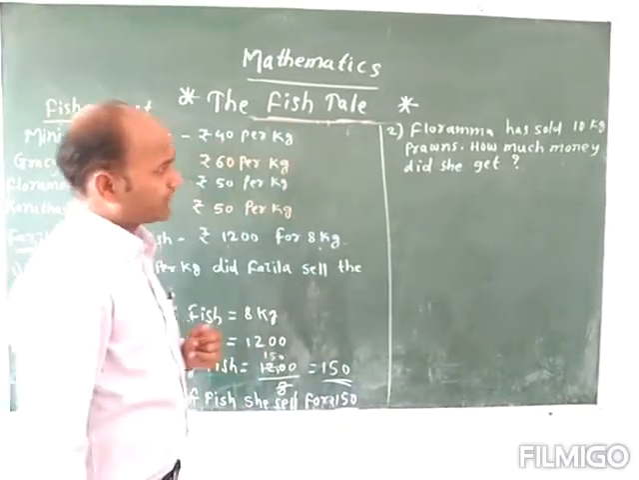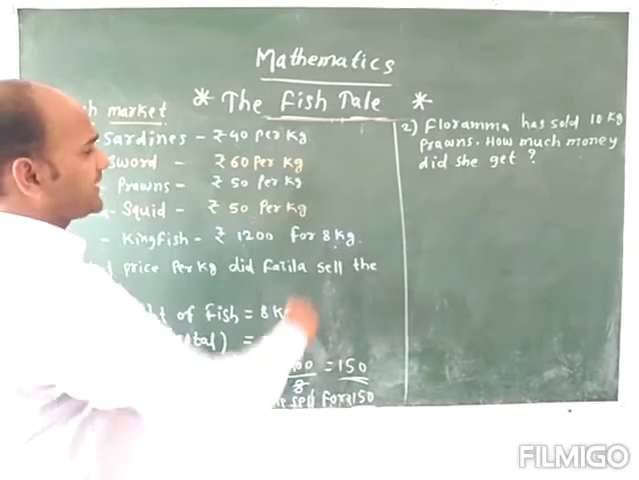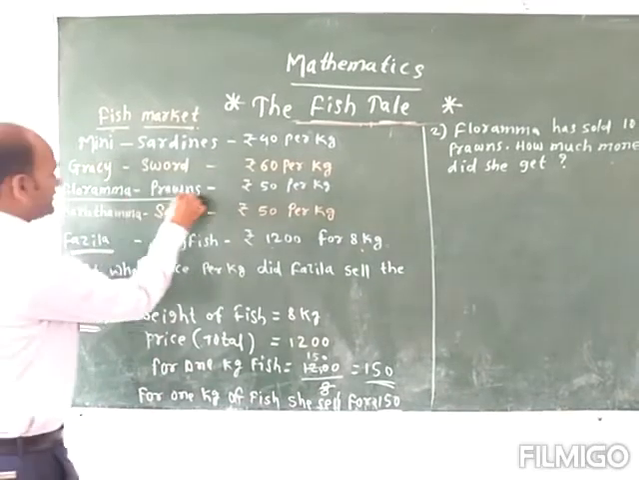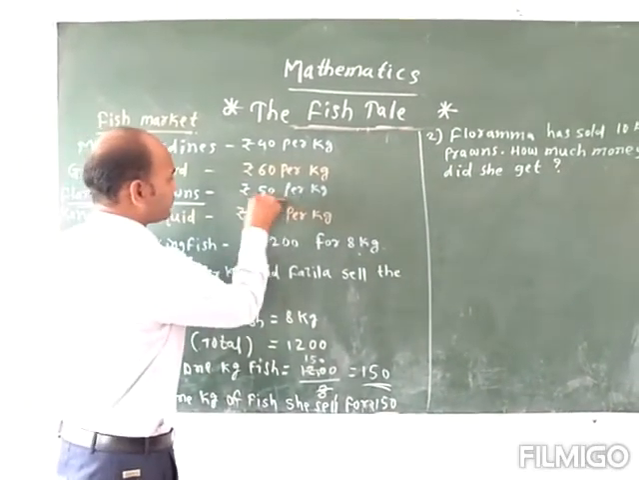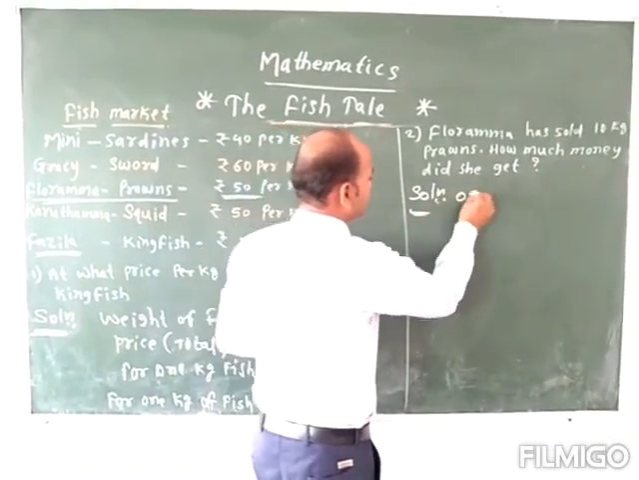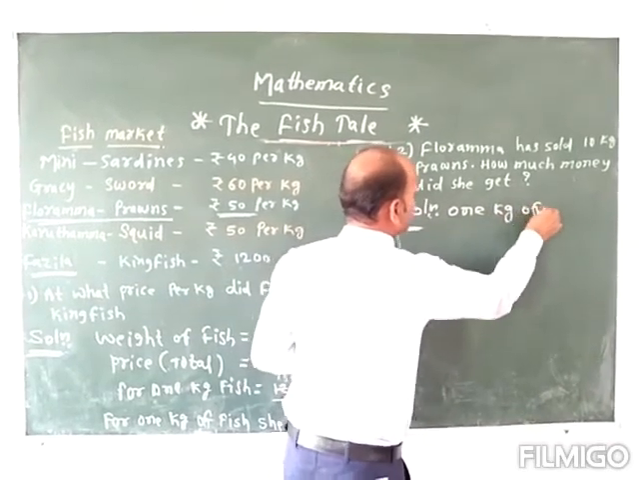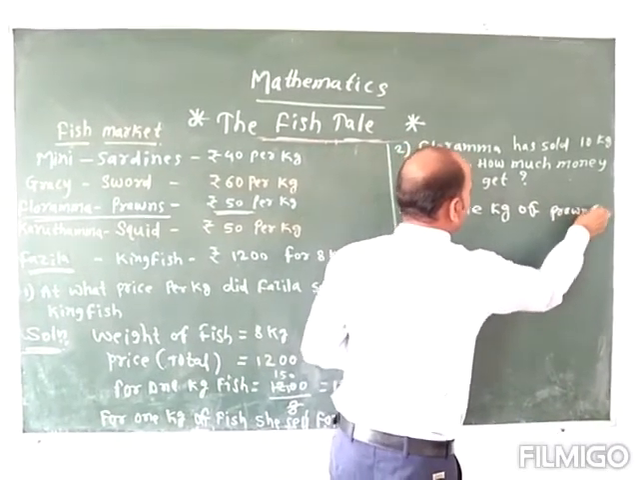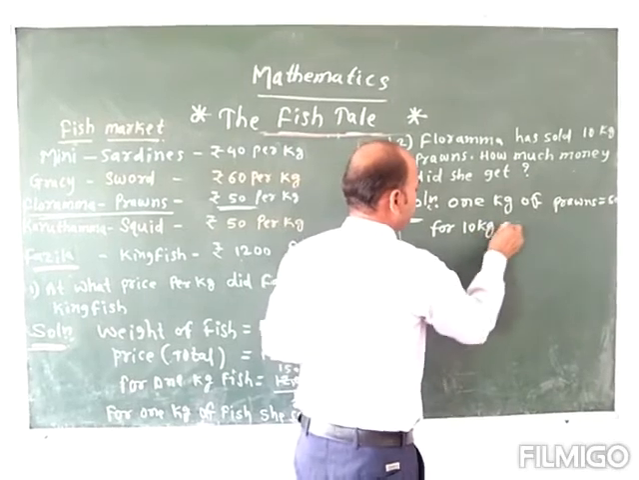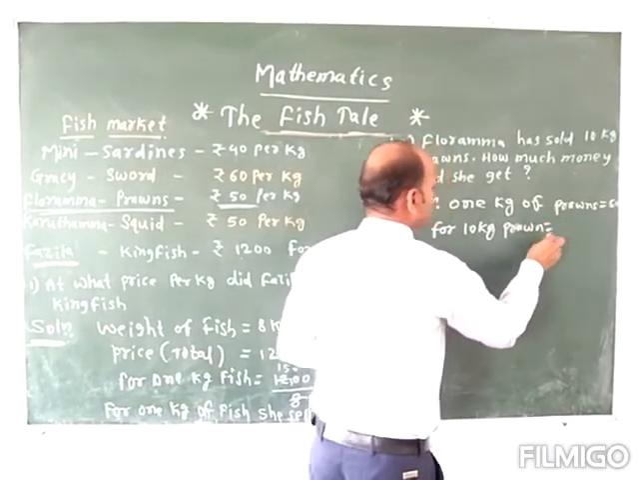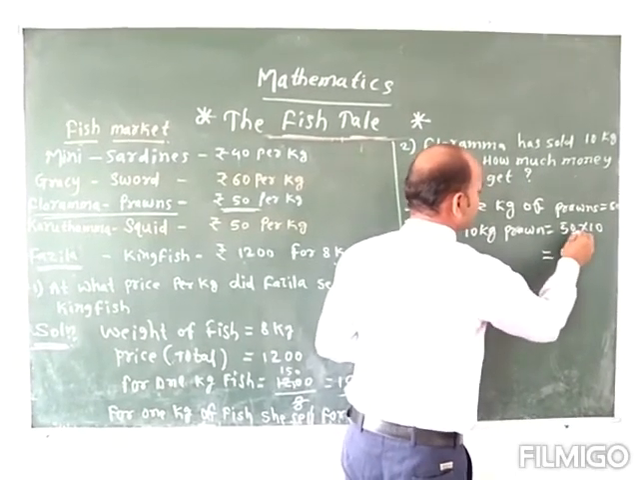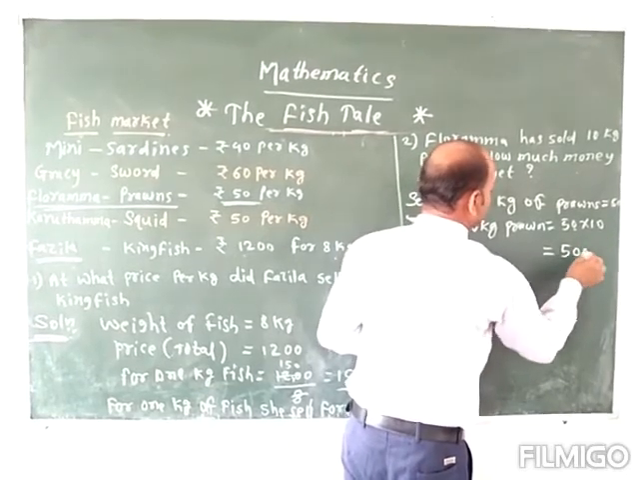And here one more question we have: Florama has sold 10 kg of prawns. How much money did she get? So here where is Florama? Florama is selling the prawns. She is selling 50 rupees for 1 kg. For example, 1 kg of prawns is equal to 50 rupees. For 10 kg of prawns, it is 50 rupees into 10. You can multiply together, 5 tens are 50, so we get 500 rupees here.